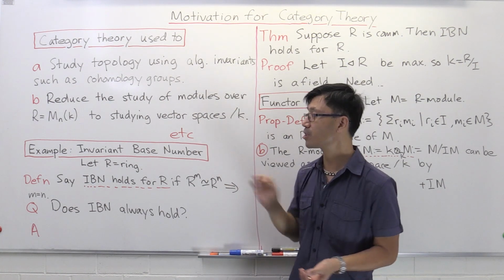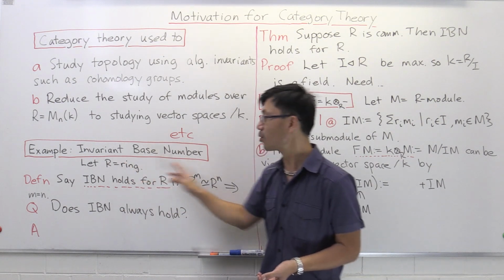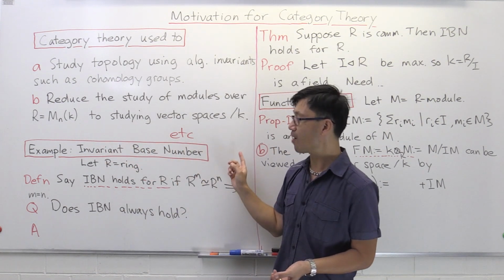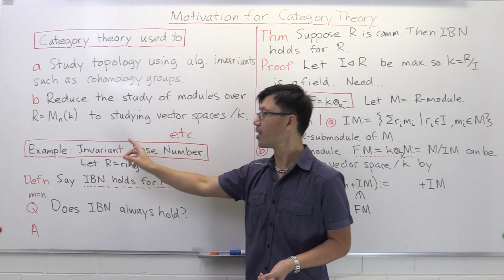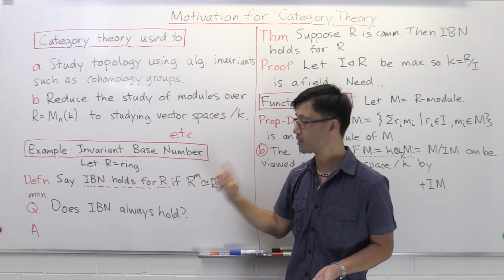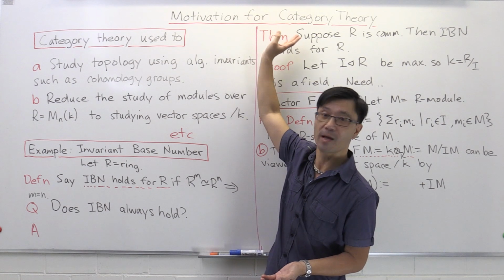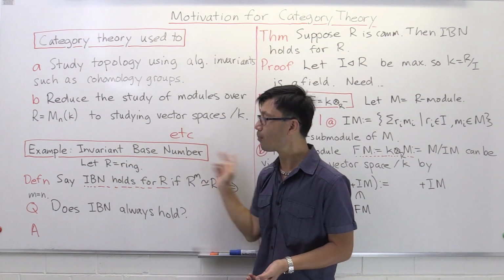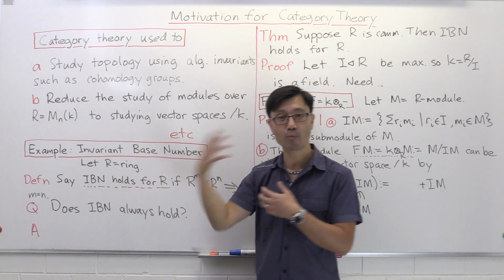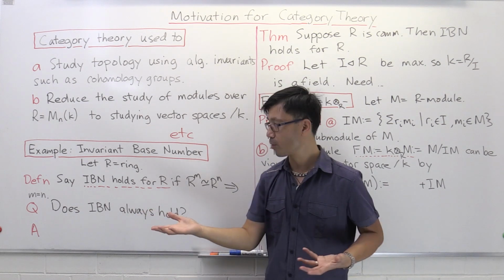And in this video, I want to give a very simple example, which is hopefully one that's not familiar to everyone. It's about the invariant base number. Let me show you how that happens. Basically, I want to motivate category theory by looking at this little example, which shows you how you can cross over from one branch of mathematics to another branch.